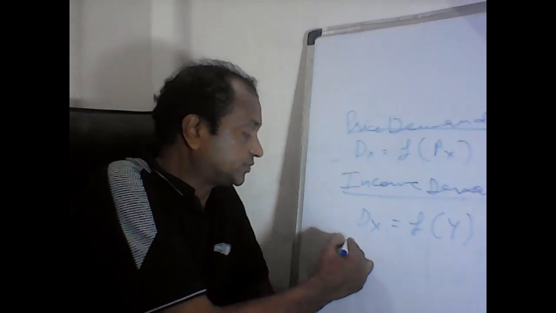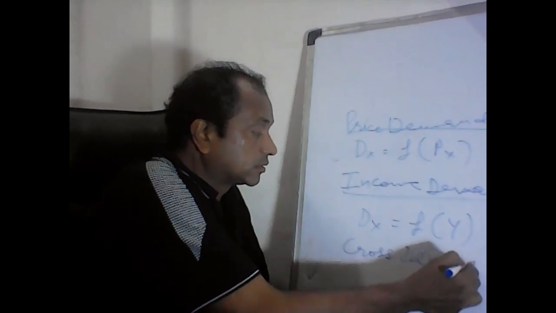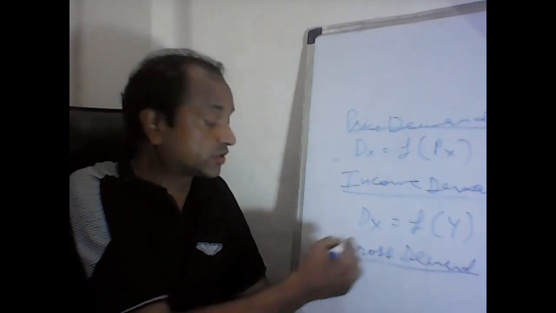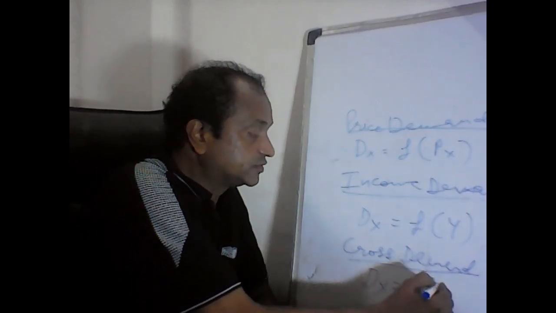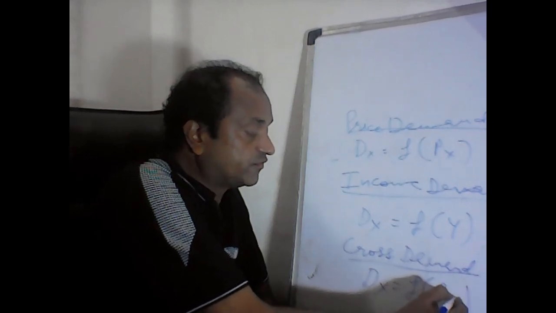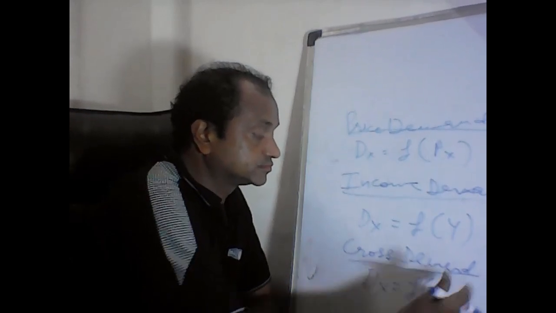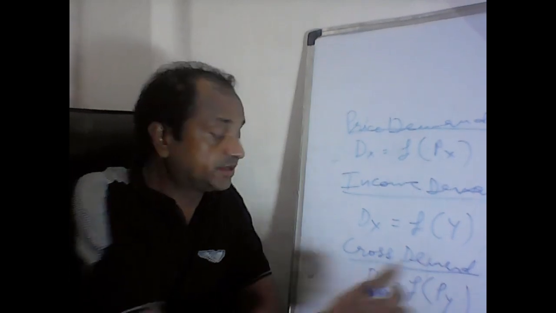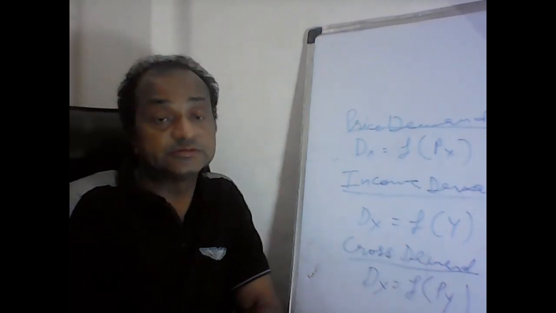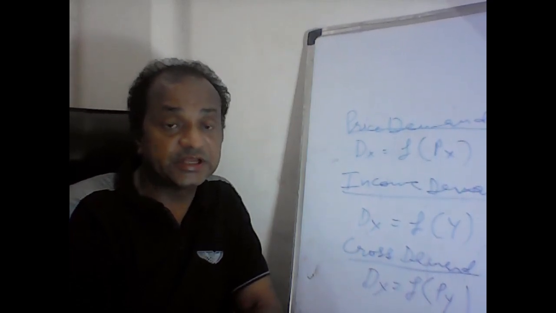Next one is cross demand. You can write down the formula for cross demand. It is demand for X equals a function of price of X, price of Y. It shows that when the price of Y increases, the demand for X increases. So it's a cross demand.